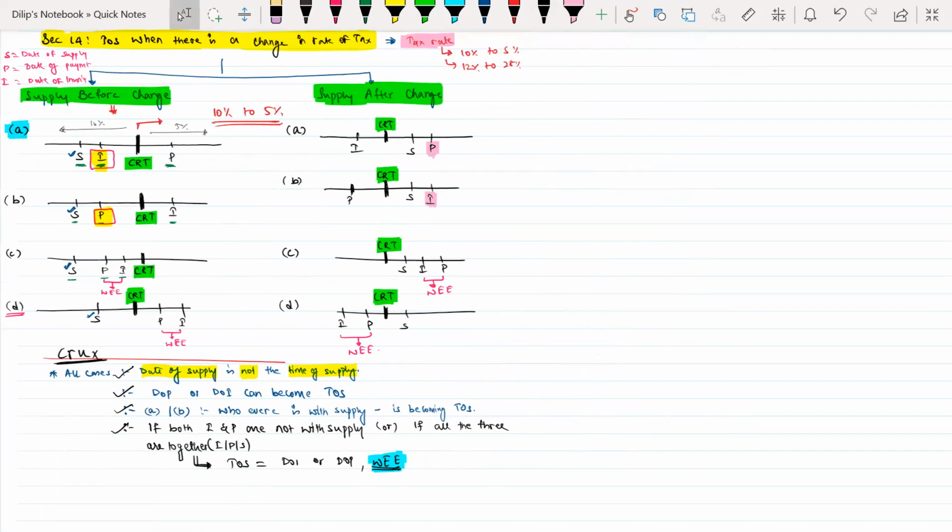Sir, what do you mean by date of supply, sir? Date of supply means date on which supply is made.